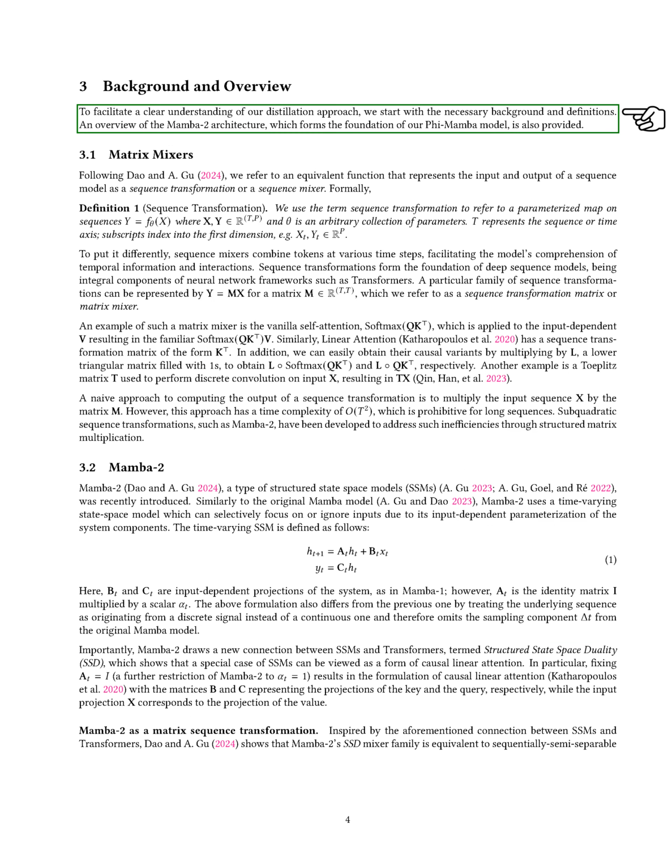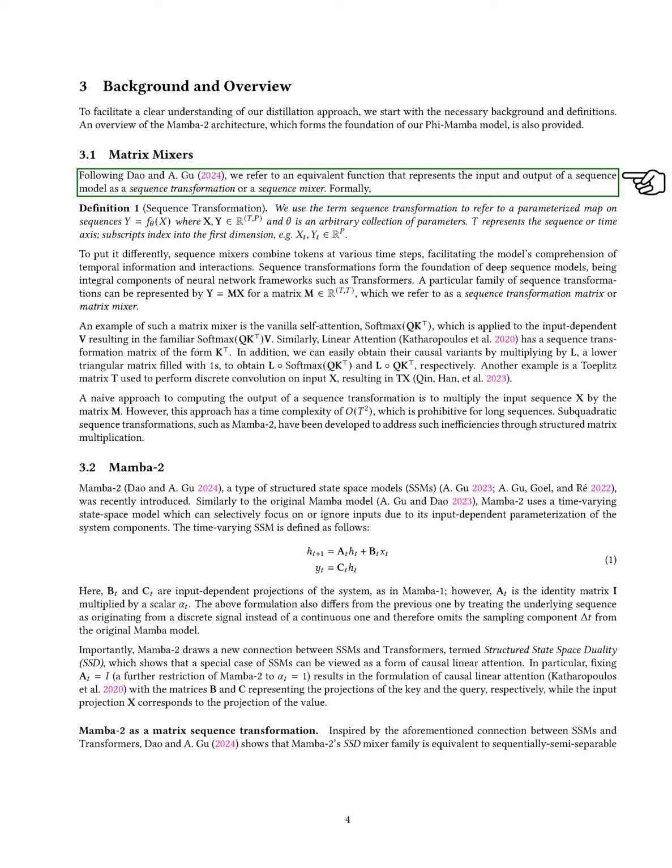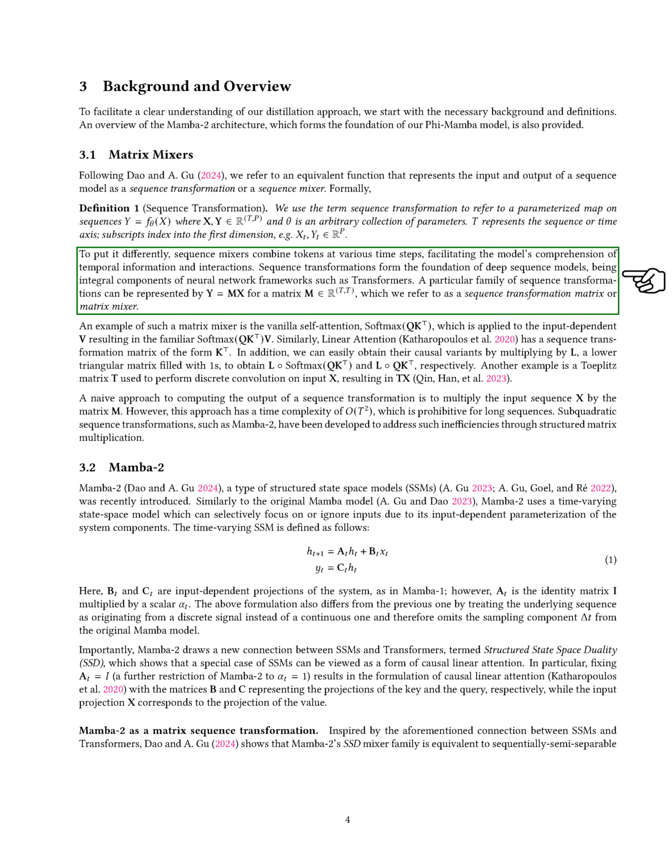To clarify our distillation approach, we provide essential background and definitions, along with an overview of the Mamba 2 architecture, which underpins our Phi-Mamba model. We refer to the function that represents the input and output of a sequence model as a sequence transformation or mixer. This term describes a parameterized map on sequences, where we combine tokens at different time steps to help the model understand temporal information. Sequence transformations are fundamental to deep sequence models and are key components of neural network frameworks like